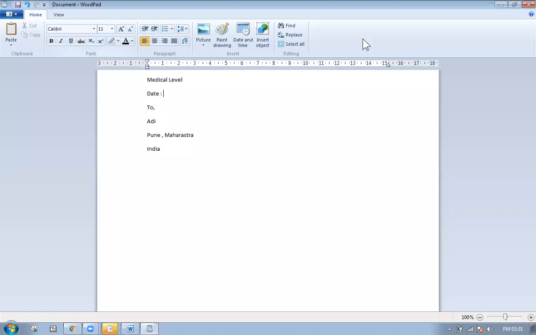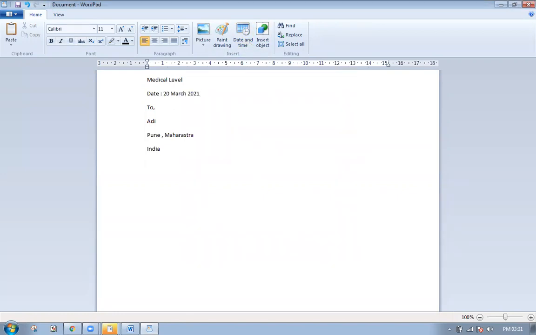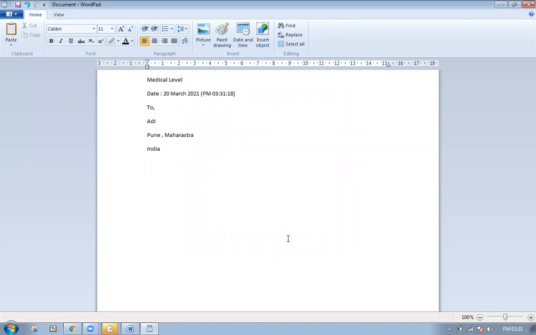So how to insert a date here? There's an option called insert date and time. So I clicked on this. It shows me some date and time formats. I clicked on this and I'm writing date here. If you want time here, you can put a bracket here and insert again something called only time here. The time is this. Got it?